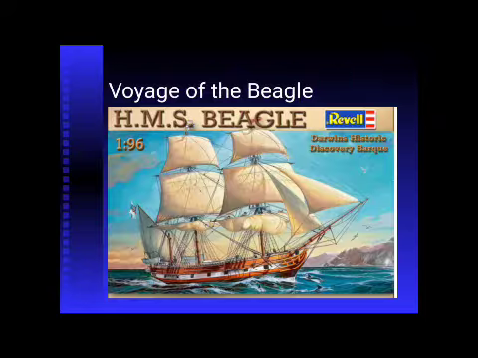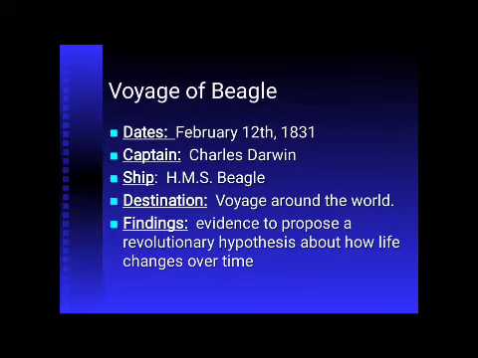Next, the voyage of the HMS Beagle. That is the ship name. Important. This is HMS Beagle, and the date is February 12th, 1831. The ship went on a voyage around the world, and Charles Darwin was on board the HMS Beagle. Destination: around the world. Findings.